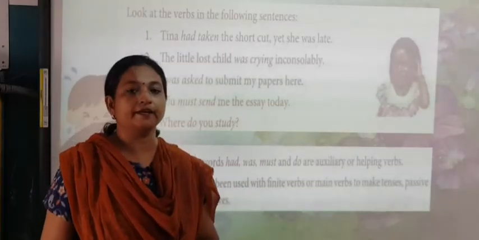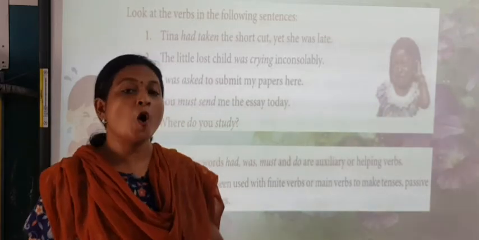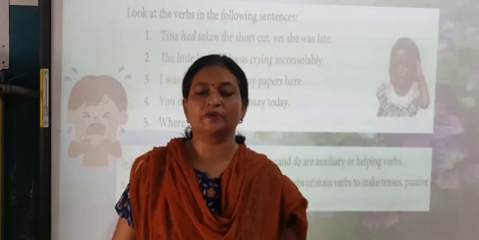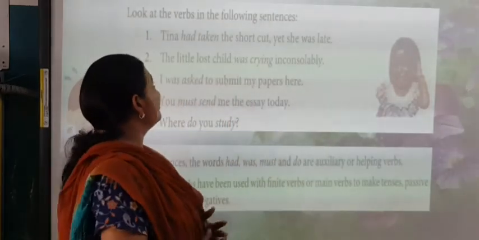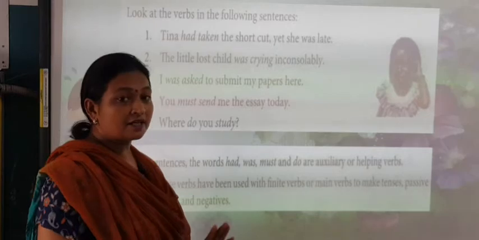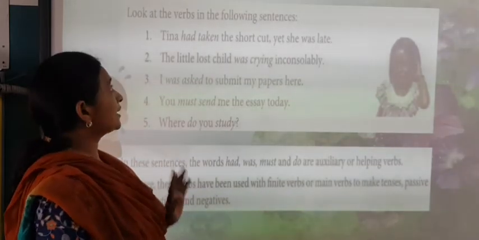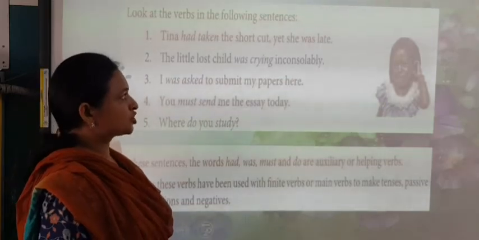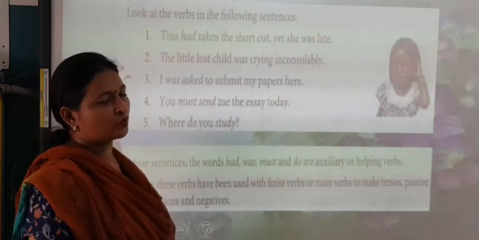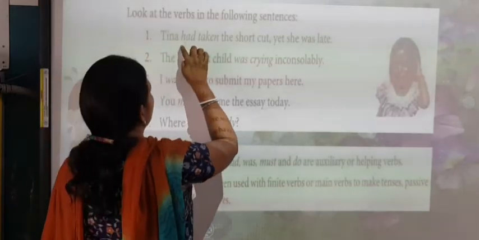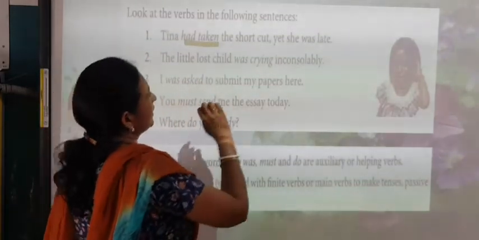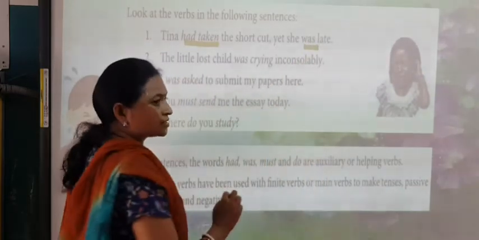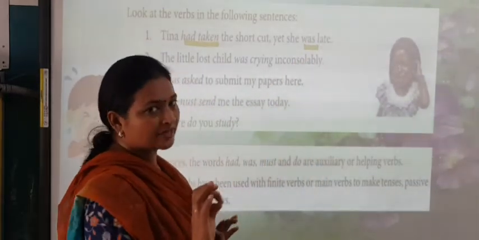Children, now we'll be studying in detail about the auxiliary verbs, and I'll be giving you some examples so the topic will be more clear to you. Beginning with, we are having a list of examples. Now look at the verbs in the following sentences. Tina had taken the shortcut, yet she was late. Now see here the verbs had taken, okay, yet she was late. Now see, in this case here was is only one verb. So that becomes the main verb.